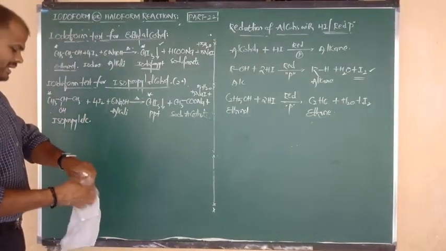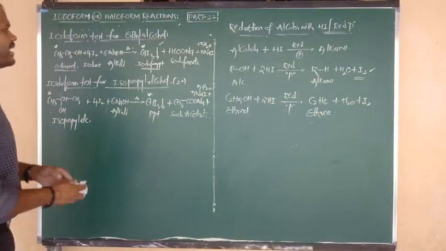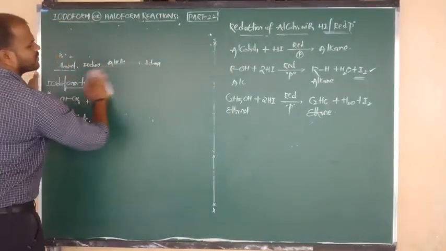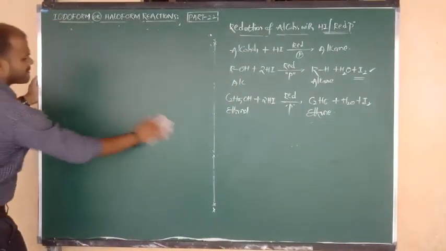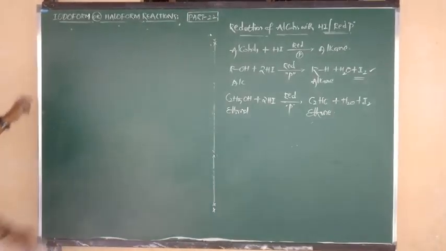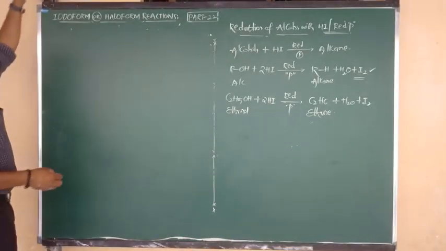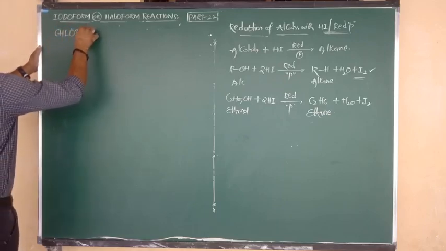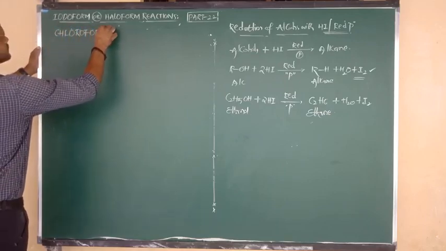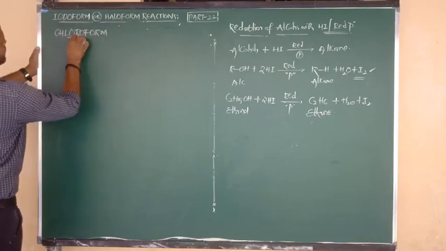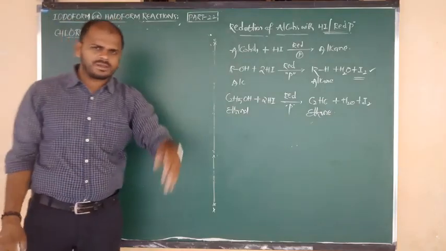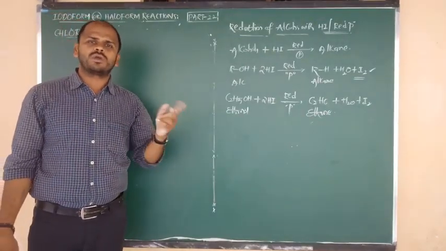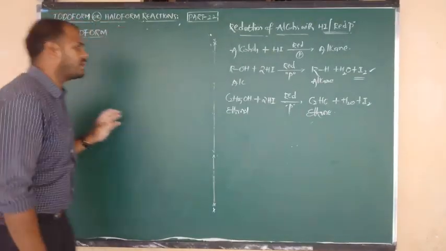So next, I want to show you one more important reaction. Chloroform preparation. Of course, by using the above 4 methods we can also prepare it. Means by using I2 and NaOH in the 3:4 combination we can prepare it, whatever that may be.